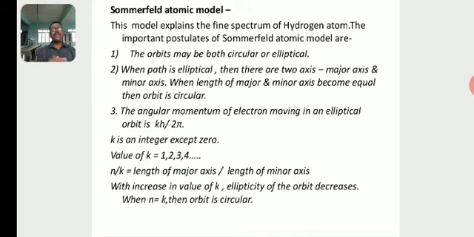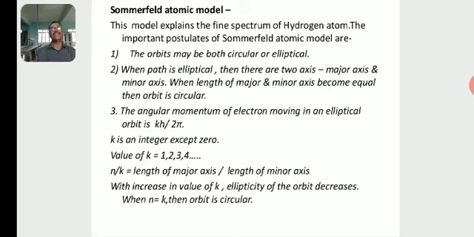The angular momentum of an electron moving in an elliptical orbit is kh by 2 pi, or nh by 2 pi. k is an integer except 0. The value of k is 1, 2, 3, 4, 5, like that. n by k is the length of the major axis by the length of the minor axis. With increase in the value of k, the ellipticity of the orbit goes on decreasing. When n is equal to k, the orbit is circular.